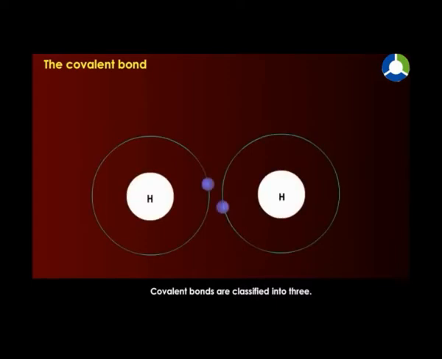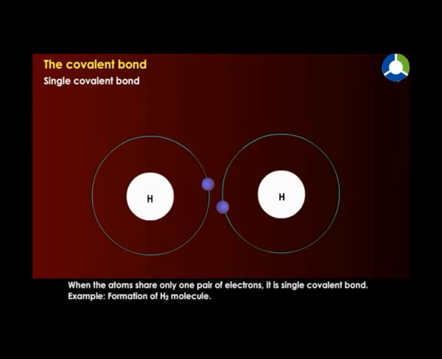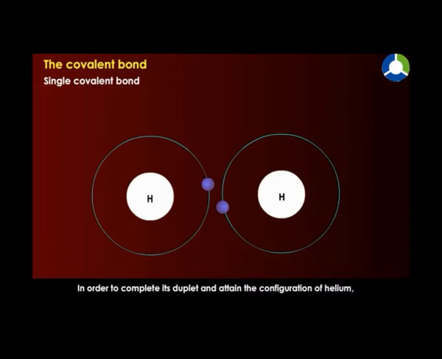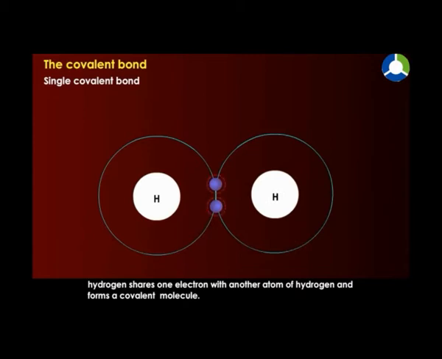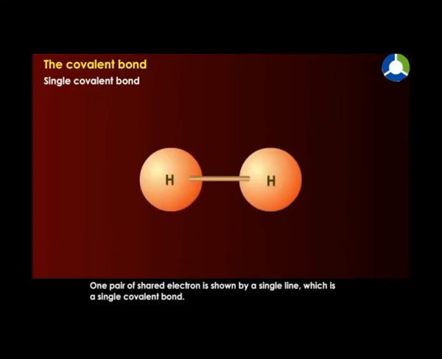Covalent bonds are classified into 3. Single covalent bond: when the atoms share only 1 pair of electrons, it is a single covalent bond. For example, the formation of the hydrogen molecule. A hydrogen atom has 1 electron in its first shell, which is also the outermost shell. To complete its duplet and attain the configuration of helium, hydrogen shares 1 electron with another hydrogen atom and forms a covalent molecule. 1 pair of shared electrons is shown by a single line, which is a single covalent bond.